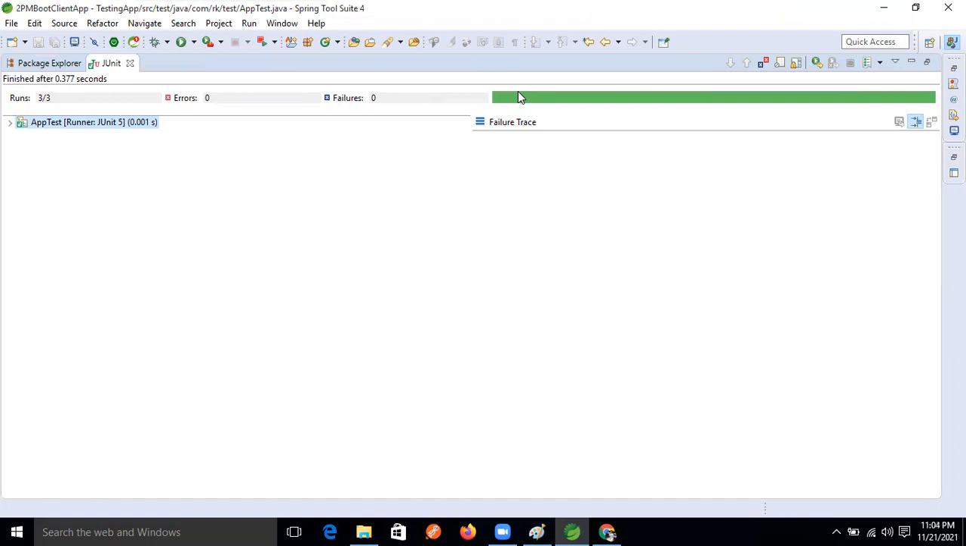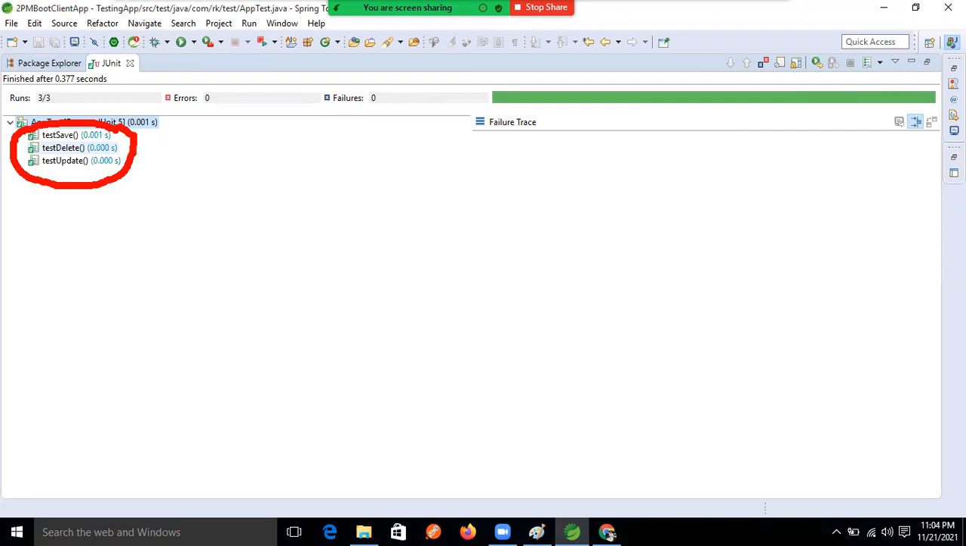This green signal is showing success message, right? So how many methods are there now, guys? Three methods.